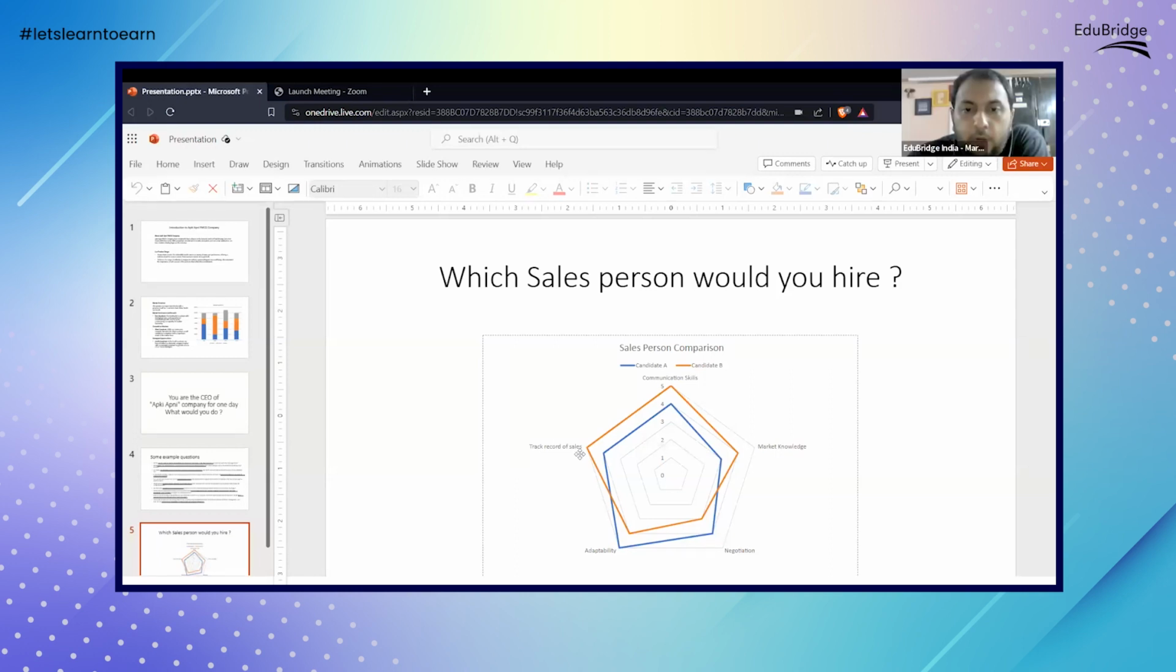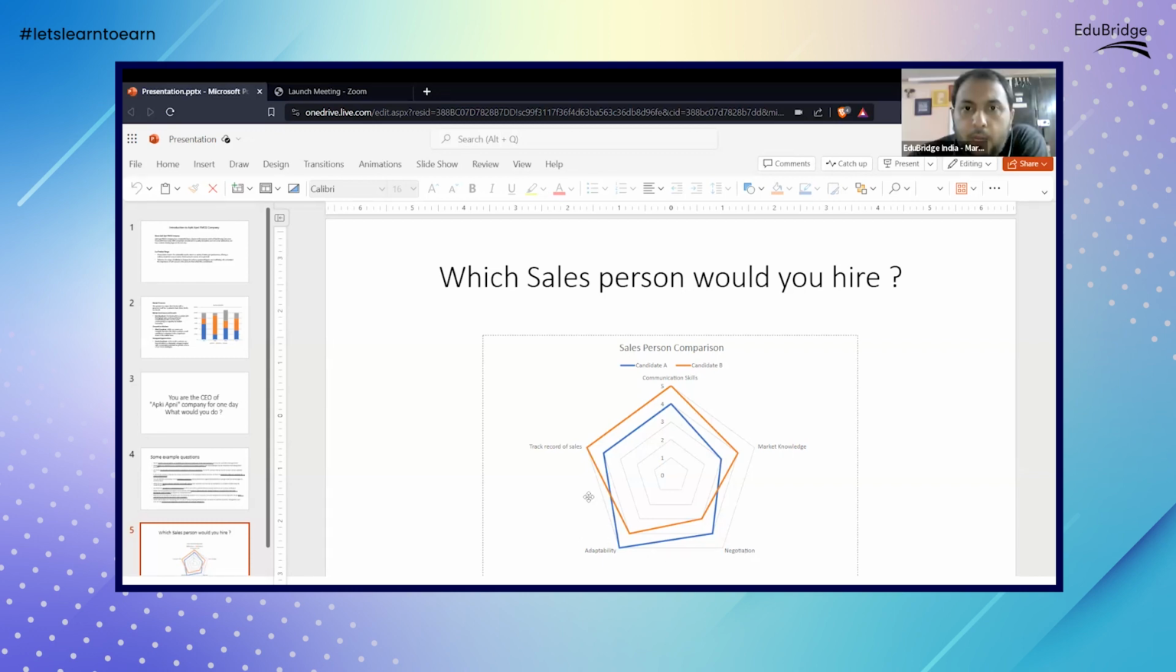I would like to try market knowledge. Market knowledge, he also has better. Good. So communication skill. What about negotiation? Candidate A has better negotiation and he can adapt better to any situation. What about that? Why are you not considering these two factors?